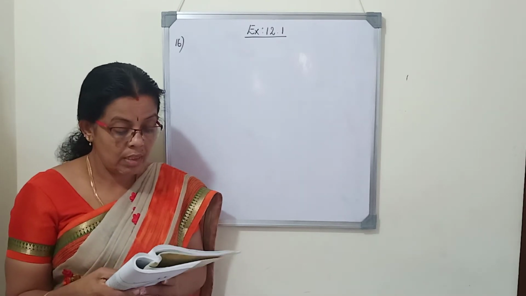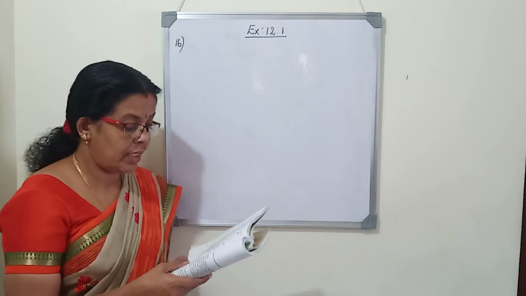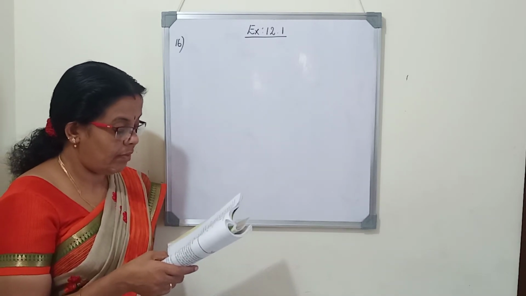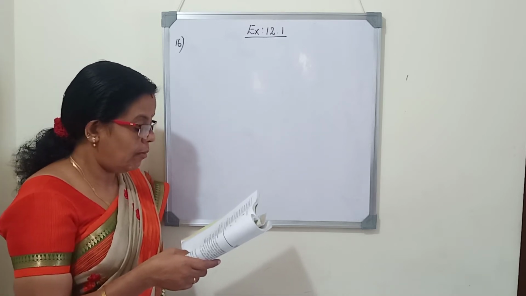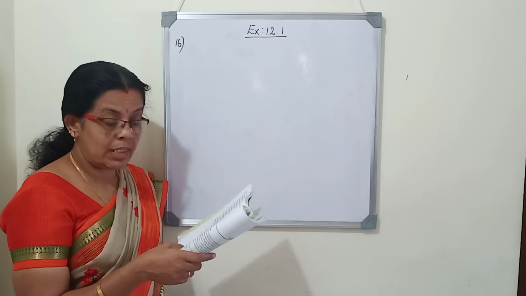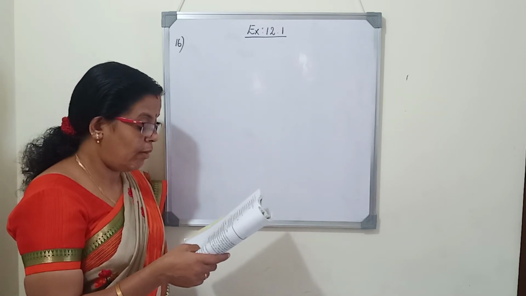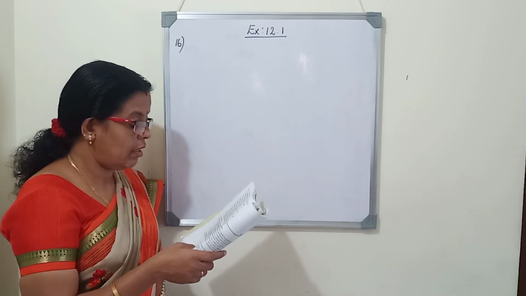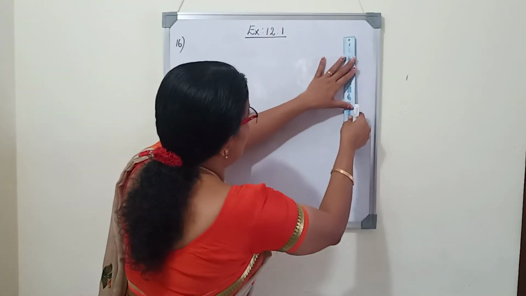Question number 16. The angle of elevation of the top of a tower from 2 points at a distance of 4 meter and 9 meter from the base of the tower and in the same straight line with it are complementary. Prove that the height of the tower is 6 meter. The angle of elevation of the top of a tower from 2 points at a distance of 4 meter and 9 meter from the base of the tower. So first we will draw the tower.